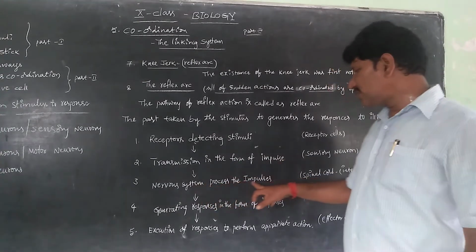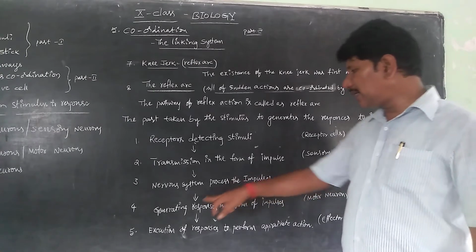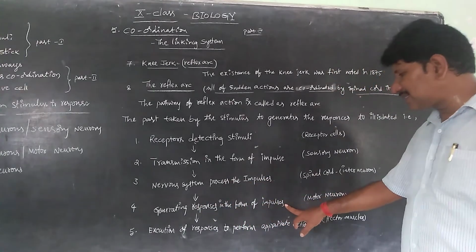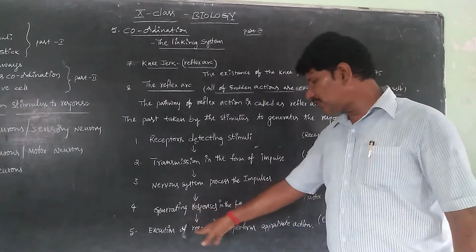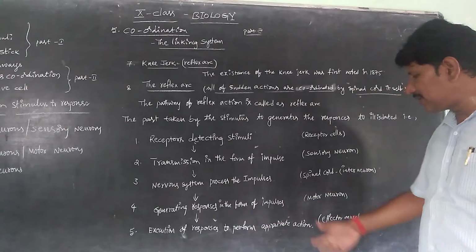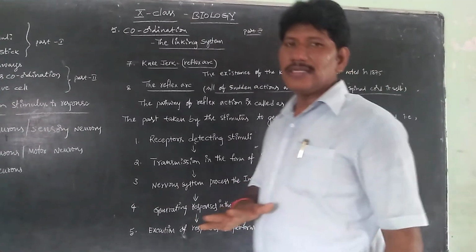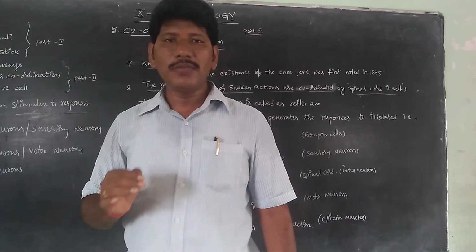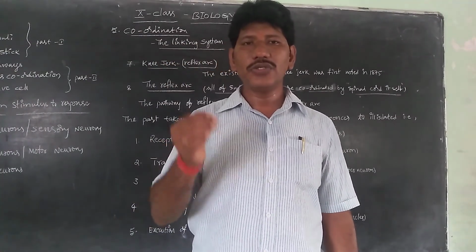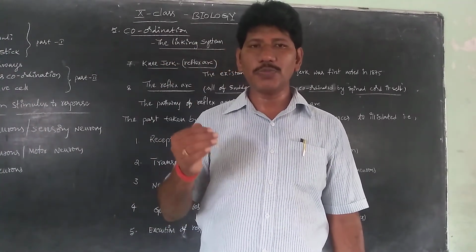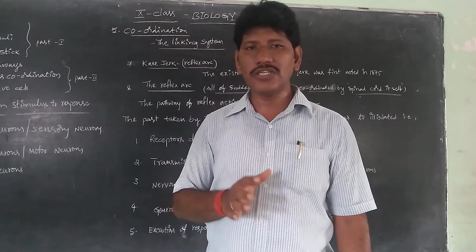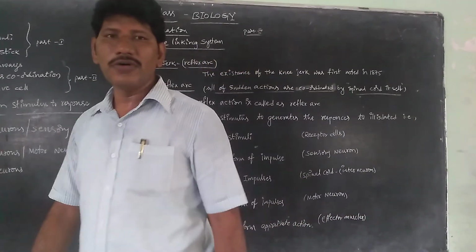The nervous system passes the impulses and generates responses in the form of impulses, and finally the responses are executed to perform the appropriate action. Like this, all living organisms respond to stimulus. Is it clear, children? So this is the mechanism of reflex.